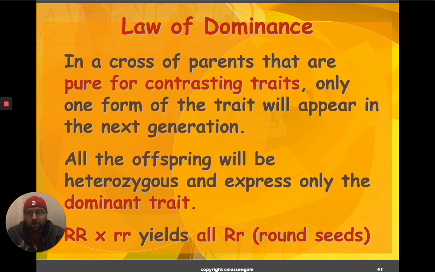So we have a cross of parents that are purebred for contrasting traits, meaning one's purebred for, I don't know, let's say blue eyes, and the other one's purebred for, let's say, brown eyes. Only one form of the trait will appear in the next generation. So again, there's two sets of instructions there, but only one trait shows up. All right, so all the offspring will be heterozygous, and they will express only the dominant trait.